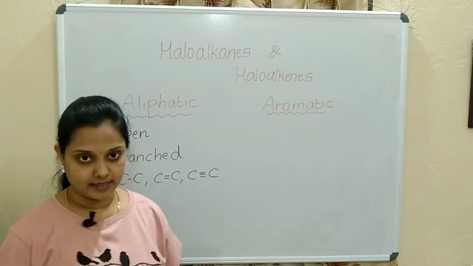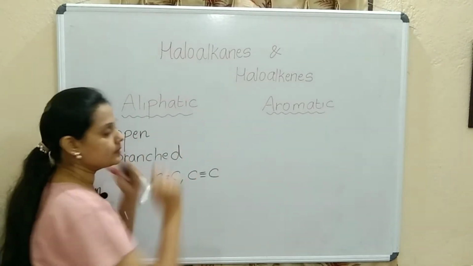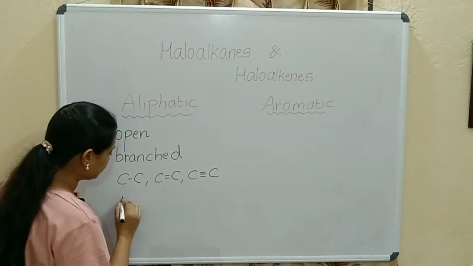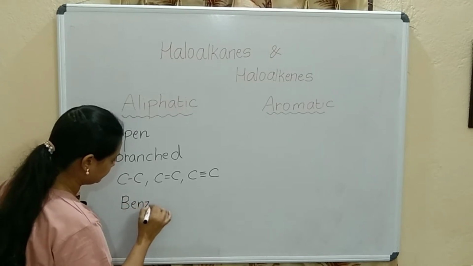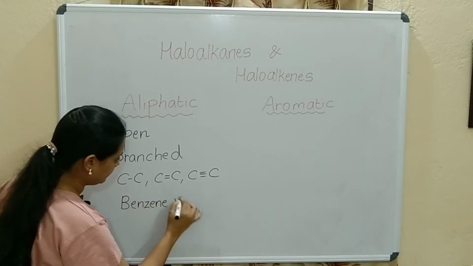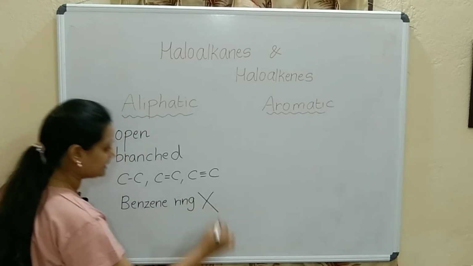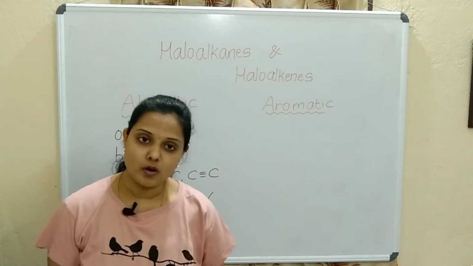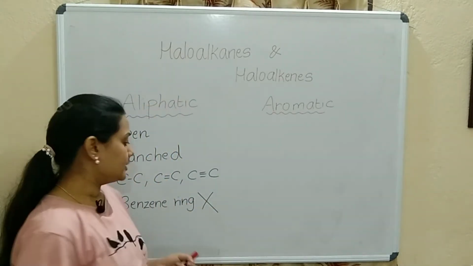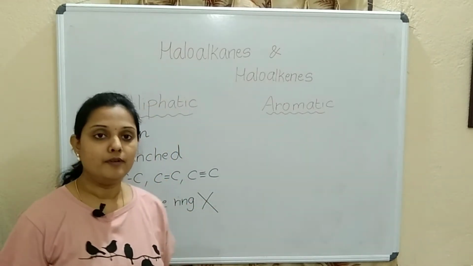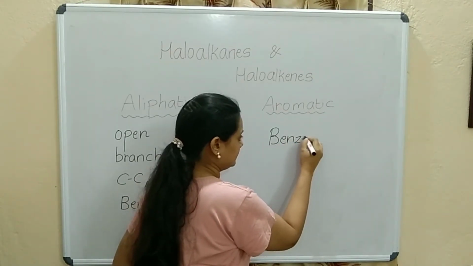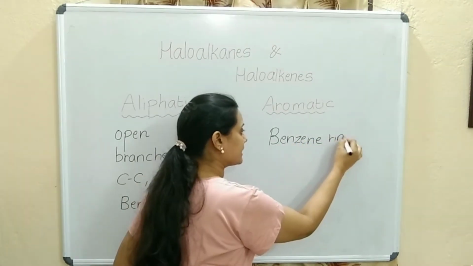That is aliphatic. And the main difference between these two is what? Aliphatic means benzene ring is absent. Now aromatic means what? It will be consisting of a benzene ring. Benzene ring is present.